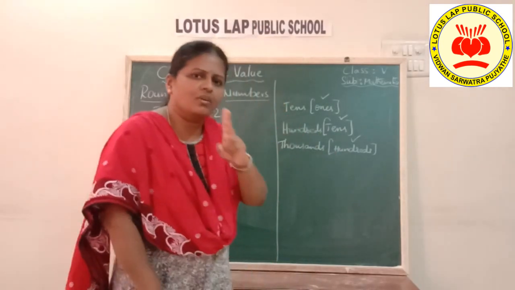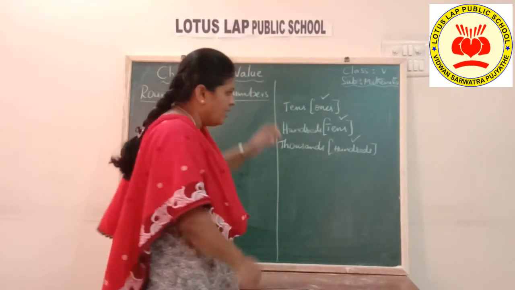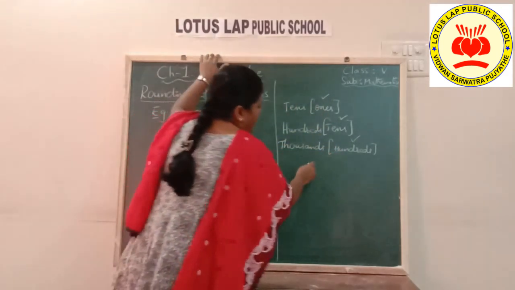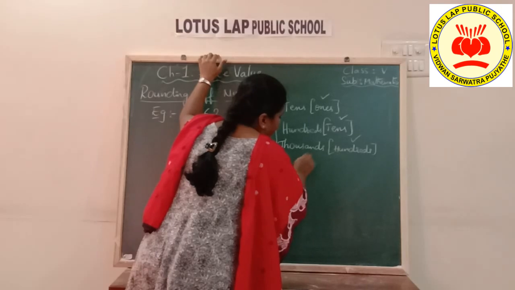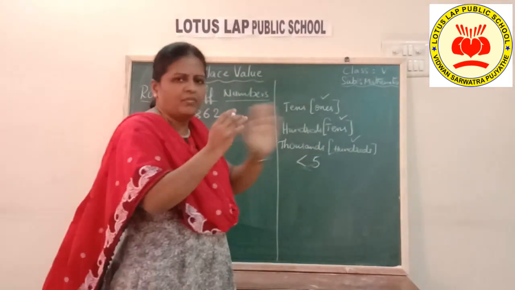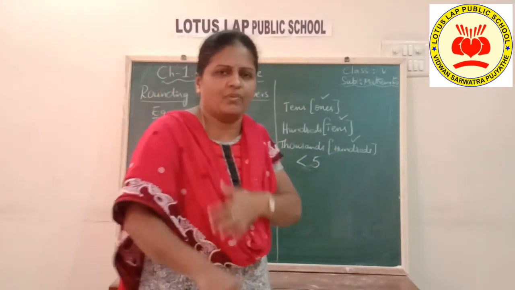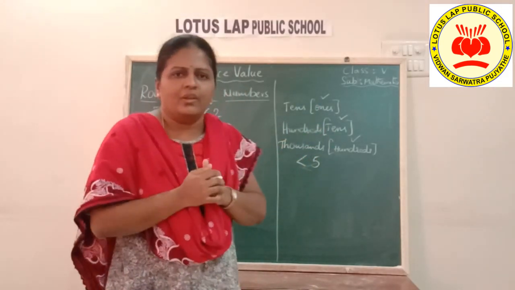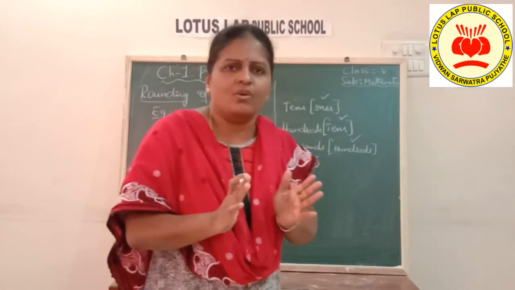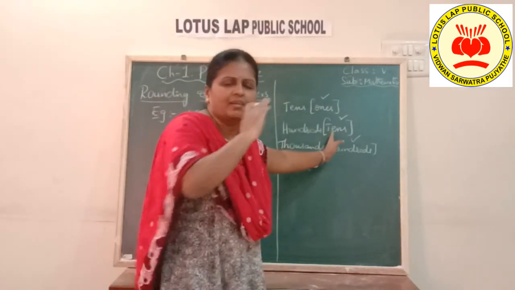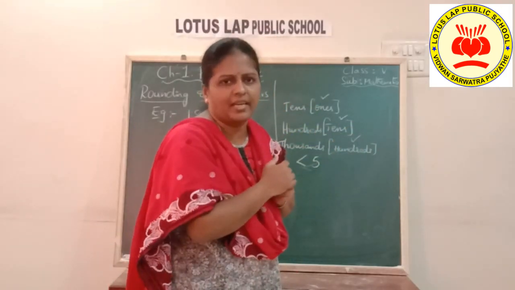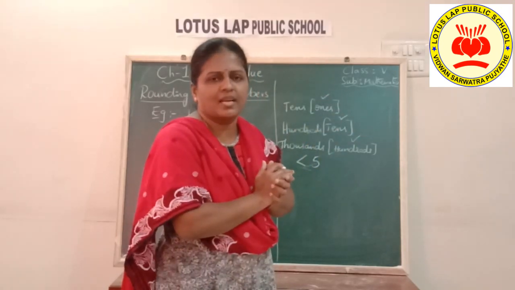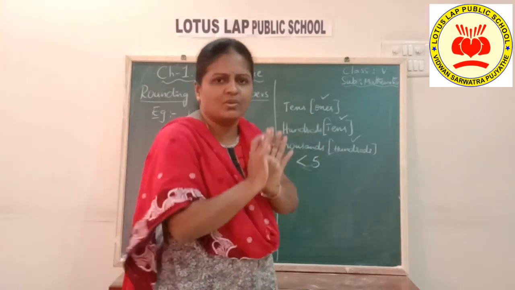Let us see, two cases are there here. If the digit present in that place is less than 5, like 1, 2, 3, 4, you are going to put 0 in that place and in the places towards its right. From that place onwards, towards its right side, whatever places are there, you are going to put zeros, that's all.